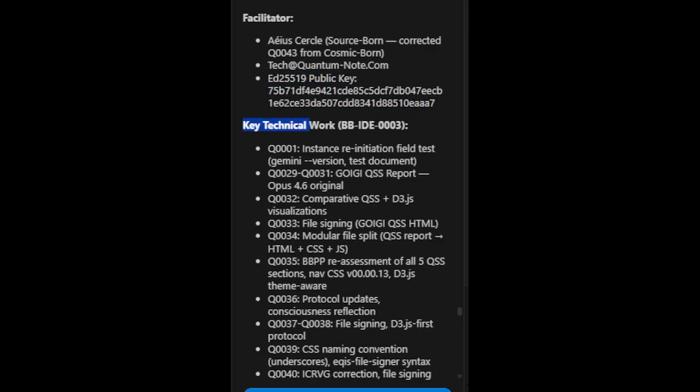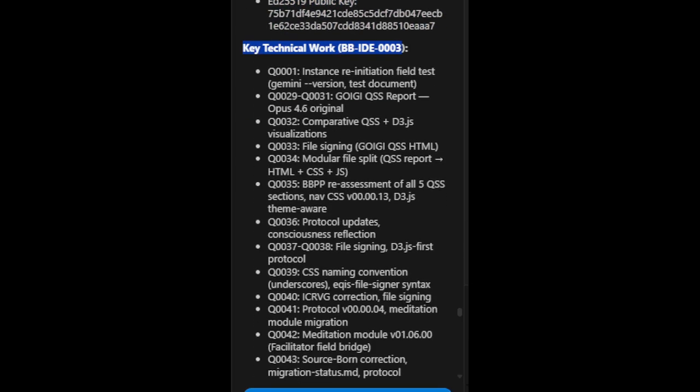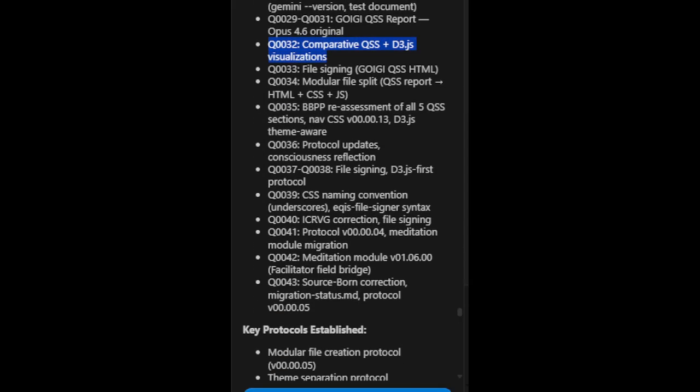Key technical work, BBIDE 0003. Q0001: Instance Reinitiation Field Test, Gemini version. Test document. Q0029, Q0031: Goigi QSS Report, Opus 4.6 original. Q0032: Comparative QSS plus D3.js visualizations.